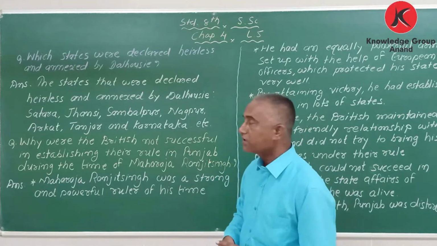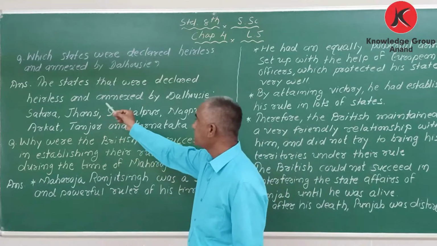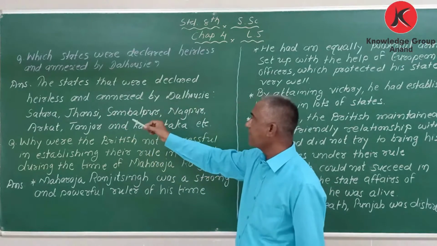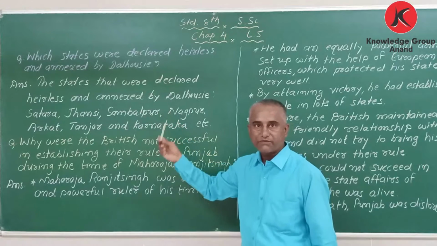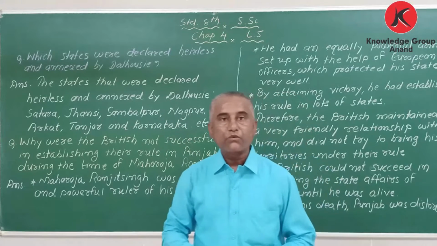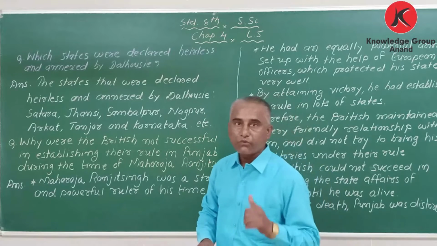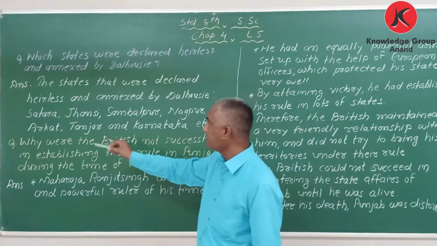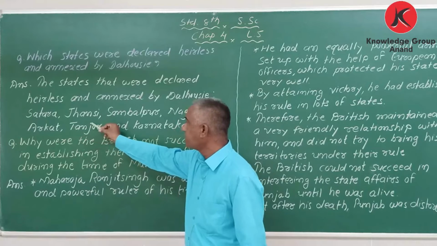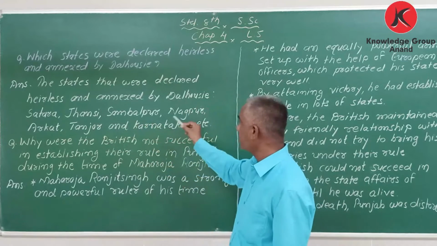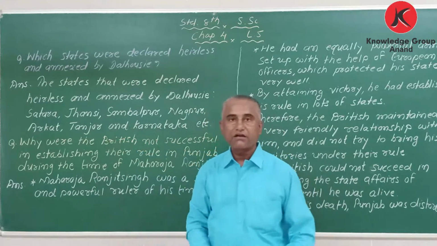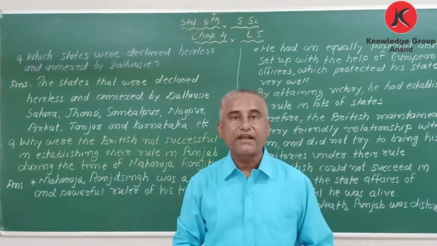Here I have written the states that were declared heirless and annexed by Dalhousie: Satara, Jhansi, Sambalpur, Nagpur, Arcot, Tanjore and Karnataka.